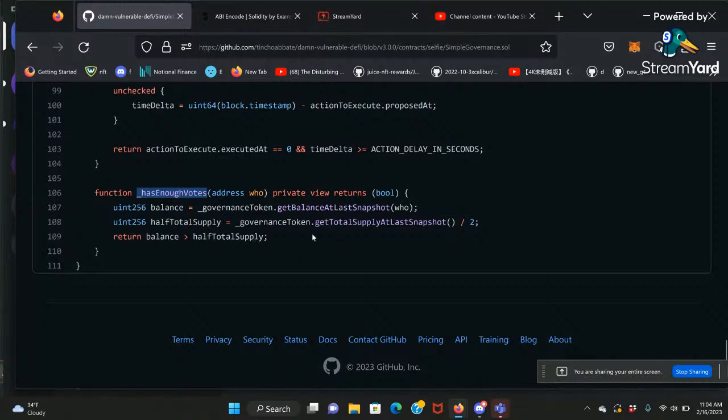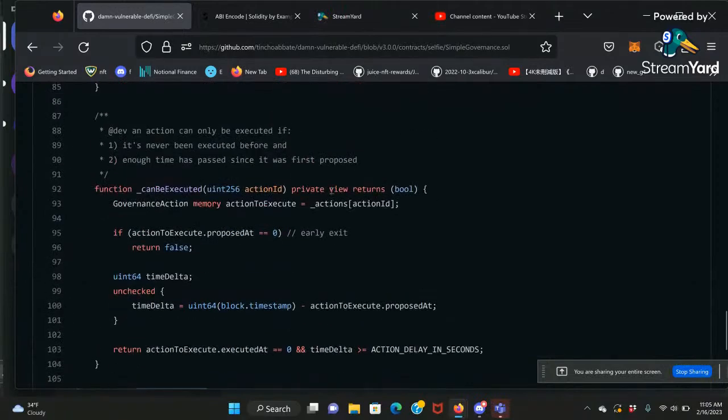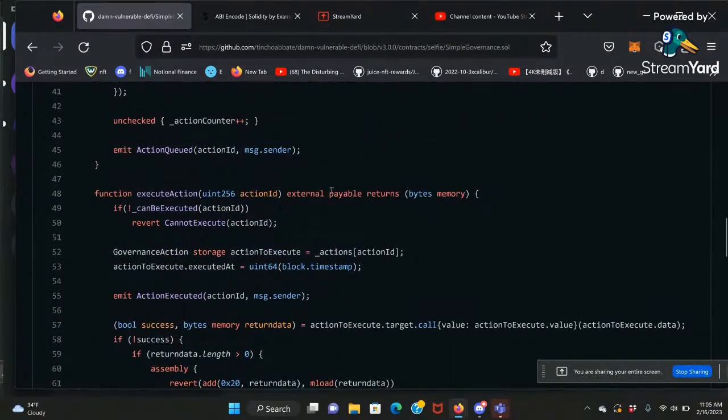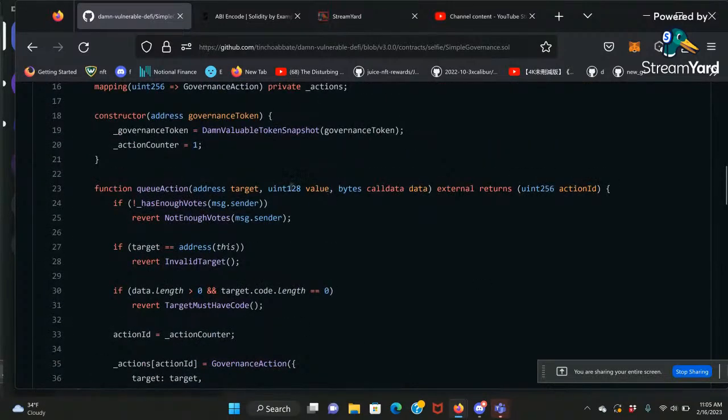Of course, you don't have any tokens right now, but you can borrow them using a flash loan so that you will have enough votes. I'm just giving away the hint right now. And once you have enough votes, then you can execute the queue action.